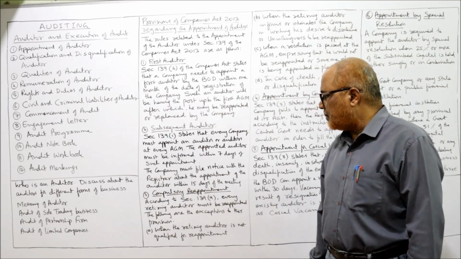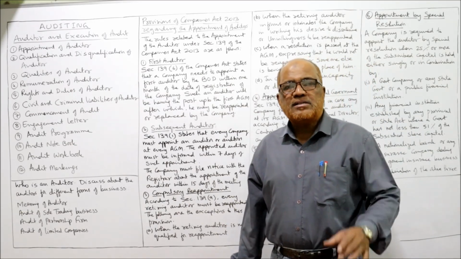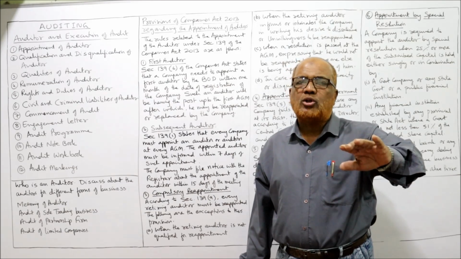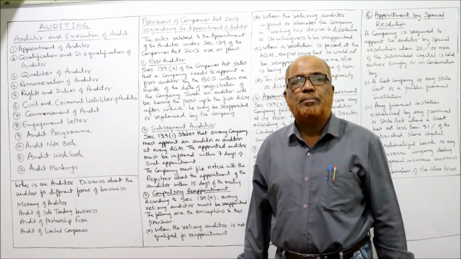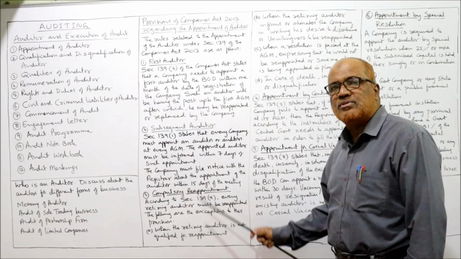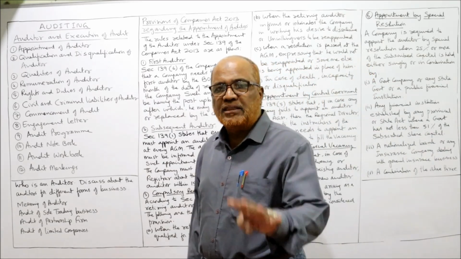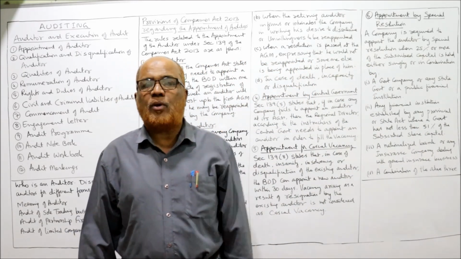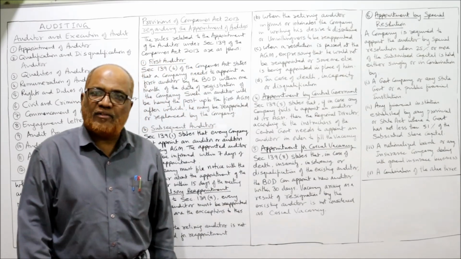Similarly, compulsory reappointment. That means the existing auditor will be automatically reappointed in AGM provided these 4 circumstances do not happen. In these 4 circumstances, the reappointment cannot be made. What are the 4?